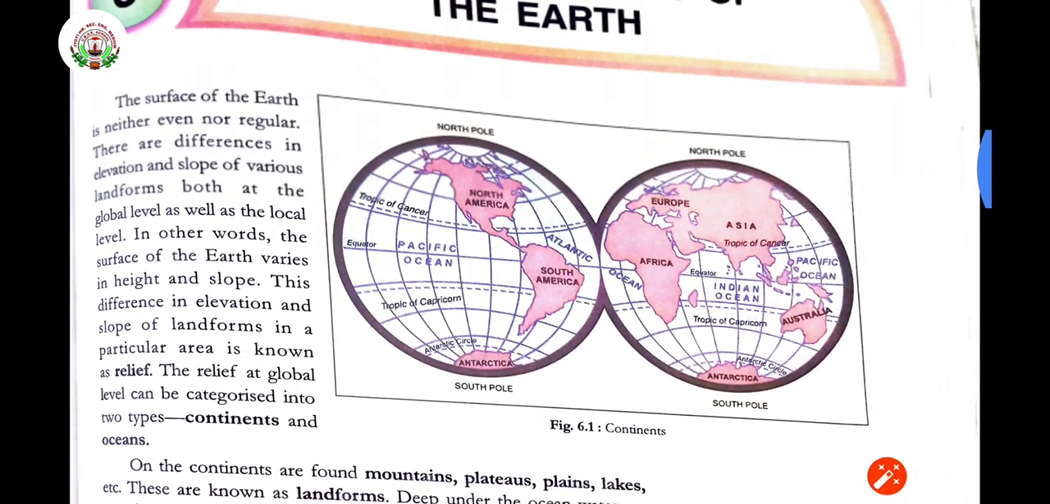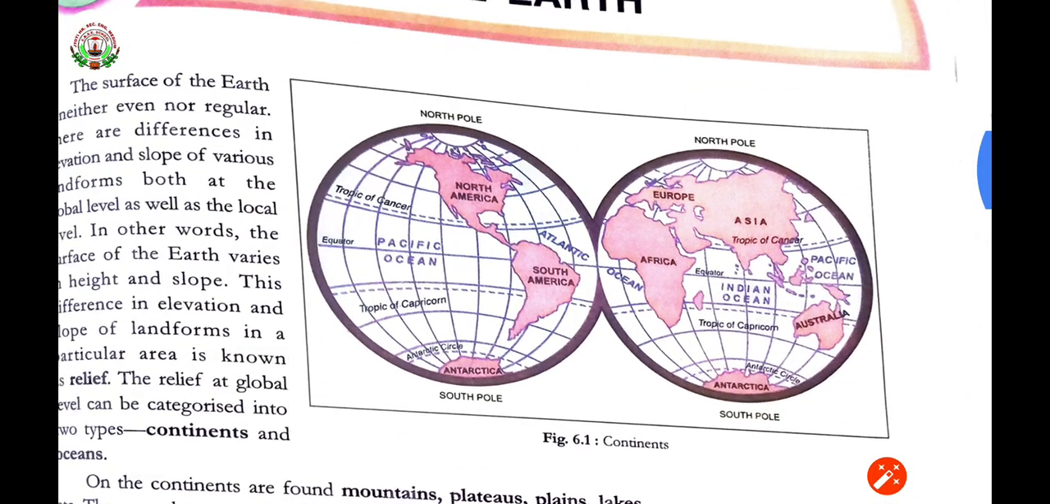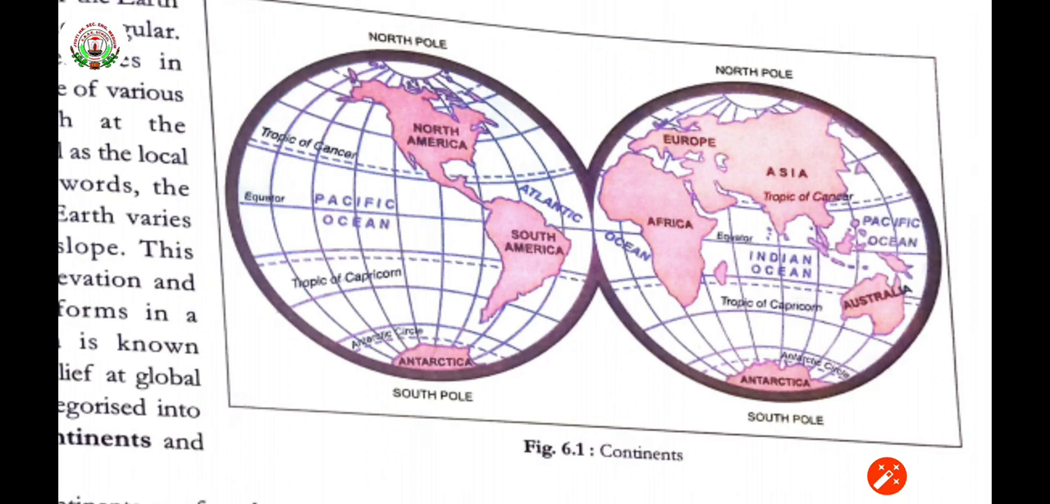See children, the diagram is being given. See, the North Pole is on both sides. Here continents and oceans both are being given, right? The South Pole, you all know, is downward. Here all the 7 continents which we have and the oceans are given in the diagram. Go through it so you will be able to understand it very clearly.